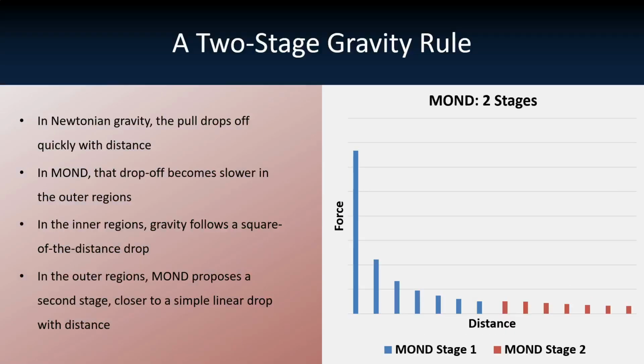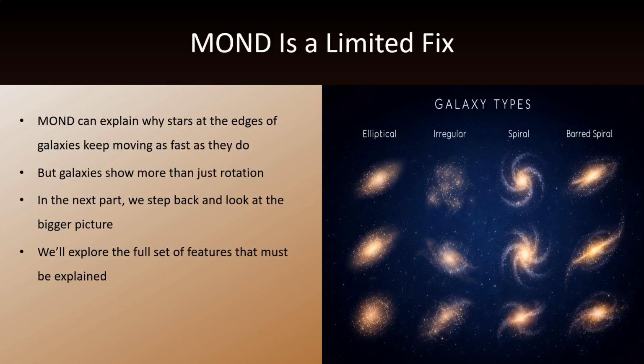A two-stage gravity rule. In Newtonian gravity, the pull drops off quickly with distance. But in MOND, that drop-off becomes slower in the outer regions. In the inner regions, gravity follows a square of the distance drop. But in the outer regions, MOND proposes a second stage, closer to a simple linear drop with distance. That means gravity would stay stronger farther out than the Newtonian model predicts. And that extra pull would be enough to keep those outer stars in stable, higher energy orbits.